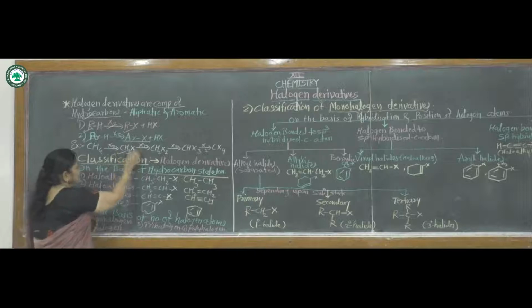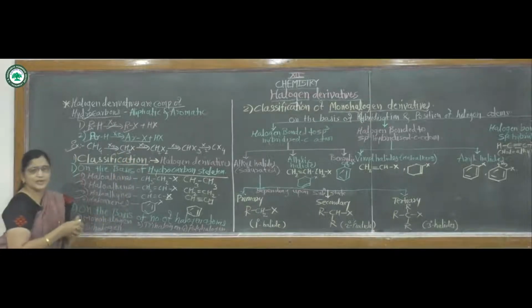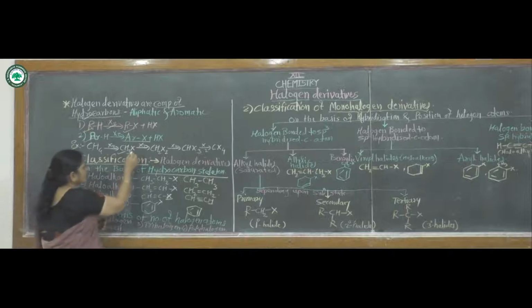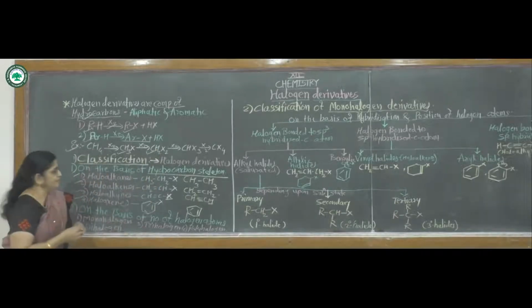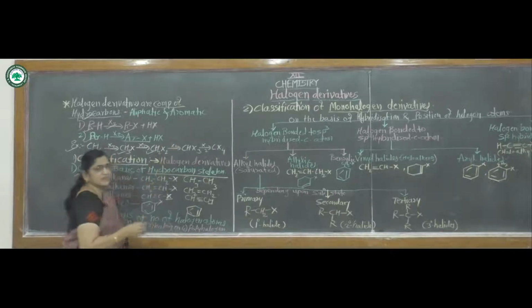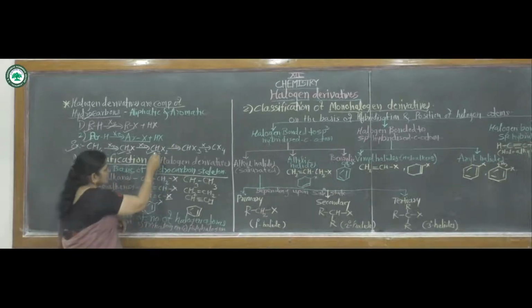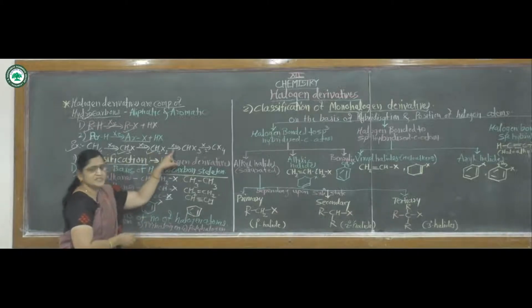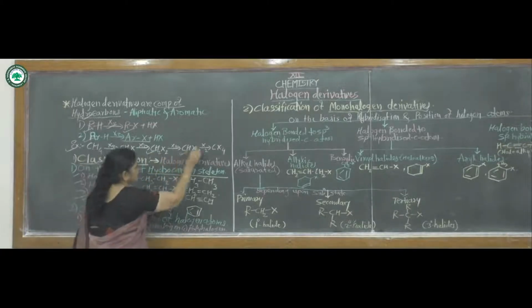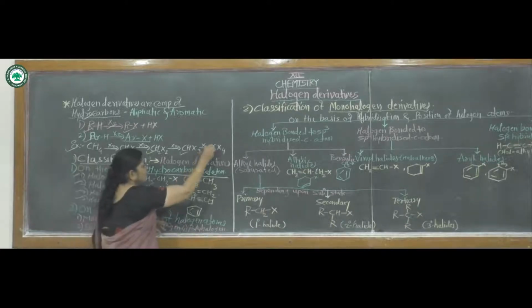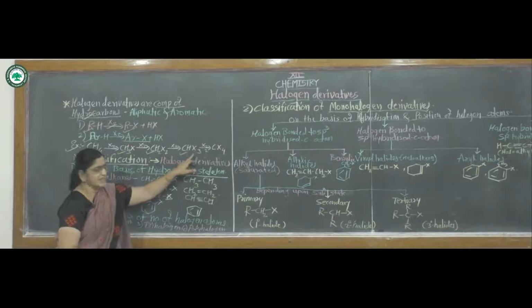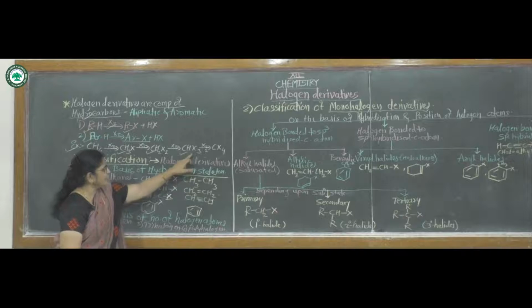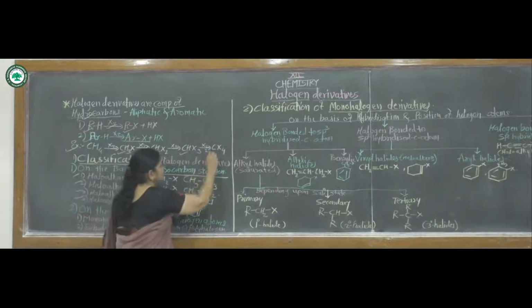Then again this CH3X reacts with X2, another molecule of halogen. Then it again replaces one of the hydrogen atoms by one of the halogen atoms and it gives the next product, that is CH2X2. Then, if this reacts with a third molecule of halogen, one hydrogen is replaced by a halogen atom and it forms CHX3. And at last, if a fourth molecule of halogen reacts with CHX3, this fourth hydrogen is also replaced by a halogen atom and it gives CX4.